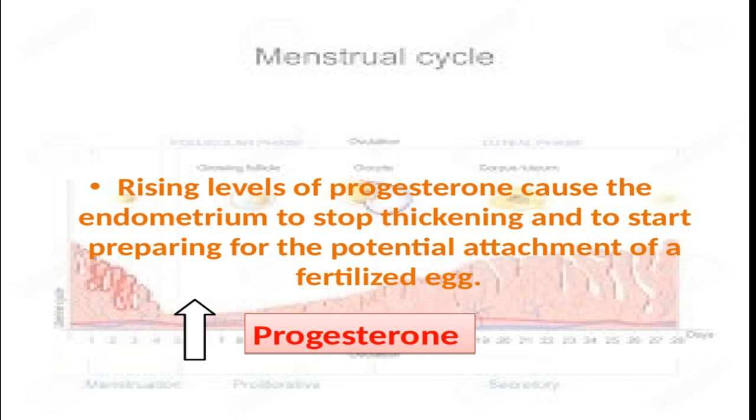So I was explaining what the role of progesterone is here. Significantly, rising levels of progesterone cause the endometrium to stop thickening and to start preparing for the potential attachment of a fertilized egg. And if fertilization doesn't occur, or for any other reason a blastocyst, the future embryo, fails to implant within the endometrium, the built-up endometrial lining degenerates and is shed.